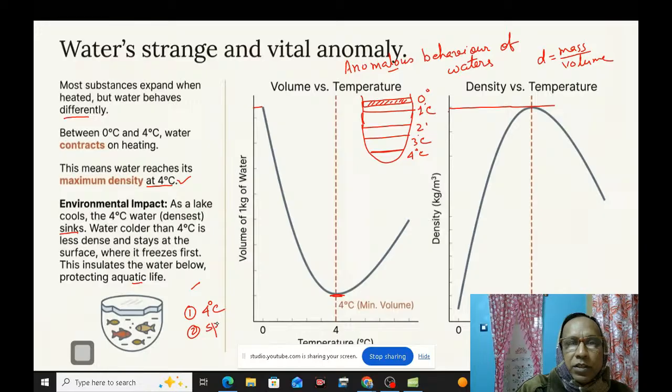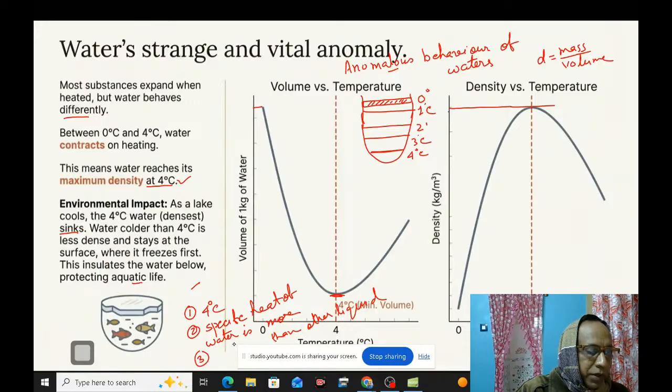The specific heat of water is more than other liquids. There are other factors also. That is, water has the property of capillarity. What is the property of capillarity?